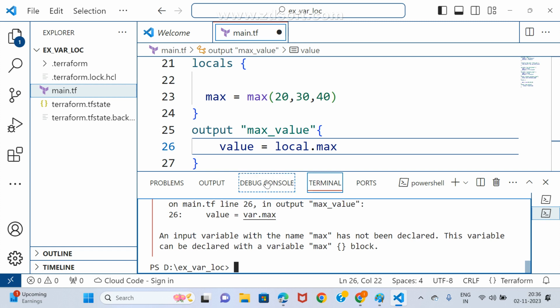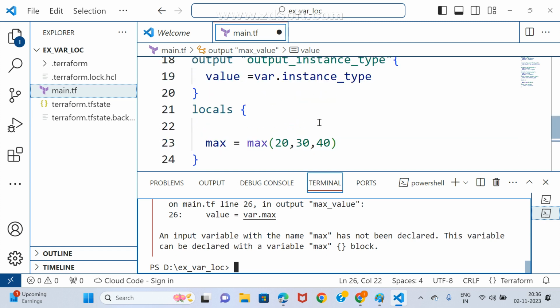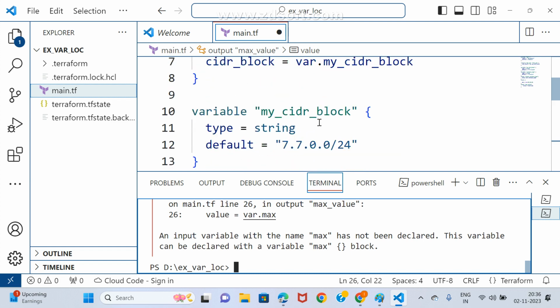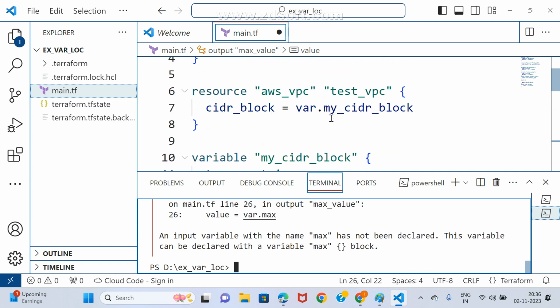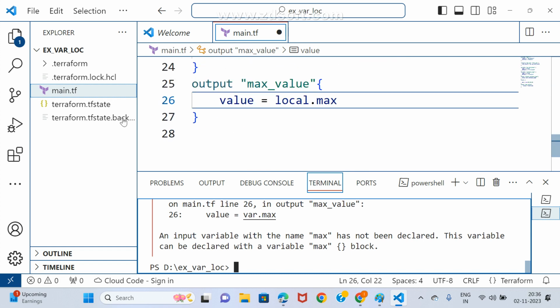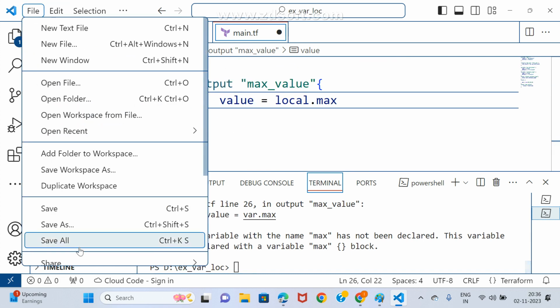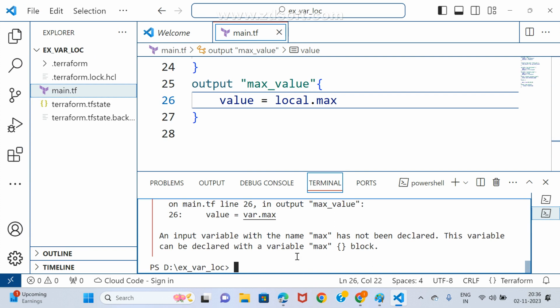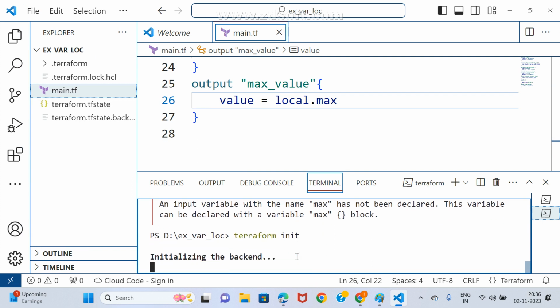Where I used var dot max, what is it saying? I didn't save, or it was not saved properly. Terraform init.